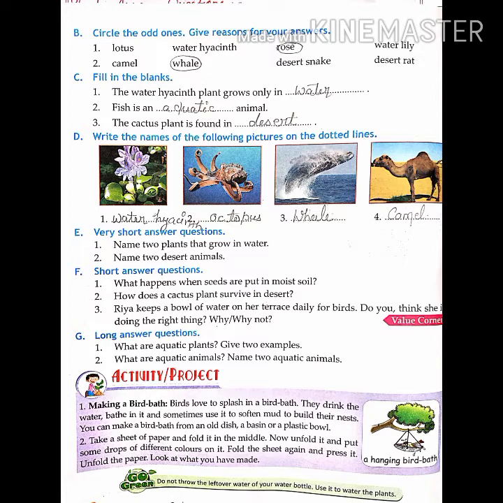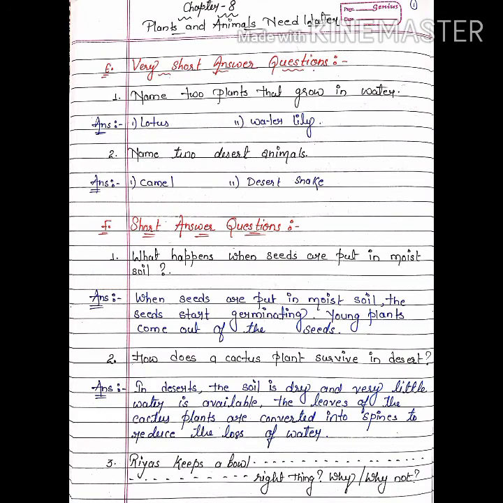Name two plants that grow in water. Answer, lotus and water lily. The two plants that grow in water are lotus and water lily. Second, name two desert animals. Camel and desert snake. Camel and desert snake are the two animals which live in deserts. Okay. Now, short answer type question.